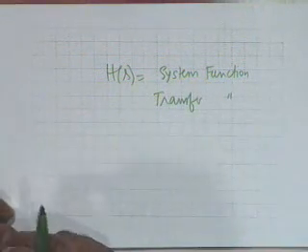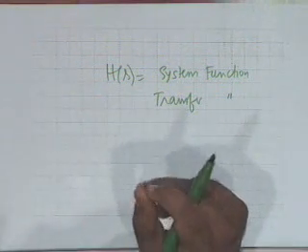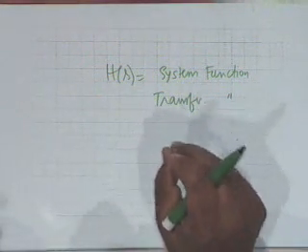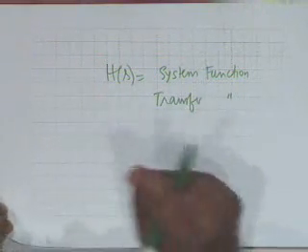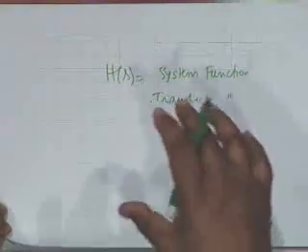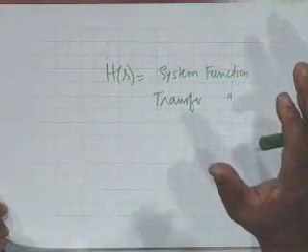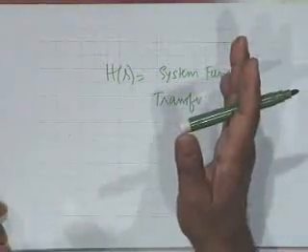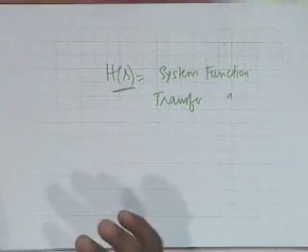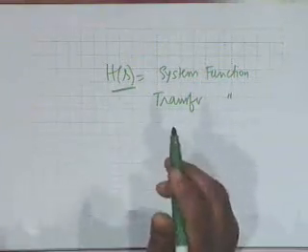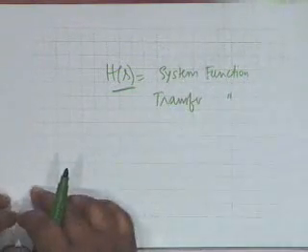It should be recognized that if you put s equal to j omega, and if h of t is Fourier transformable, what is the condition for h of t to be Fourier transformable? In terms of Laplace transform, the ROC must include the j omega axis. In other words, if the ROC of H of s includes the j omega axis, then putting s equal to j omega shall give us the frequency response function.